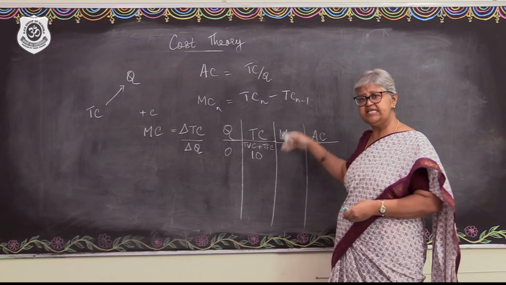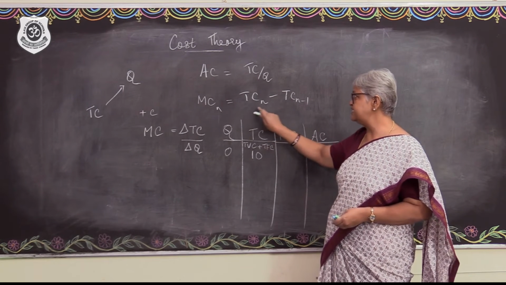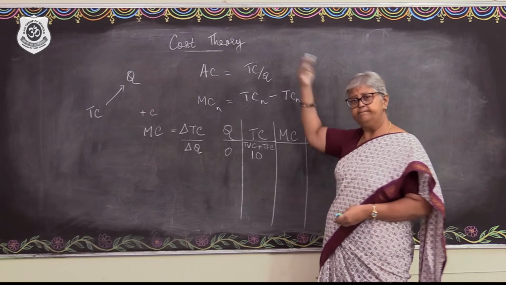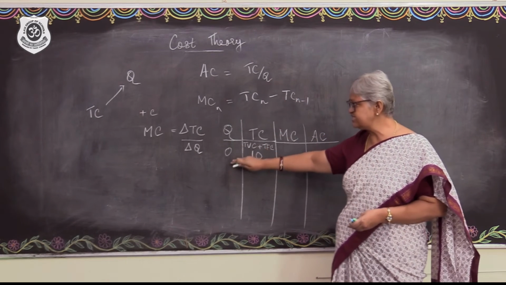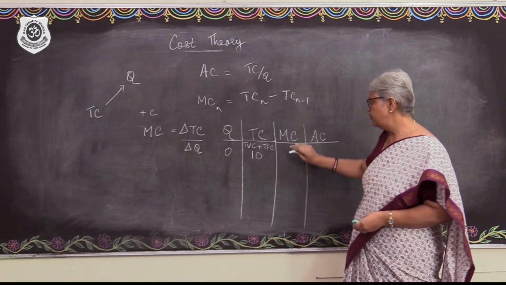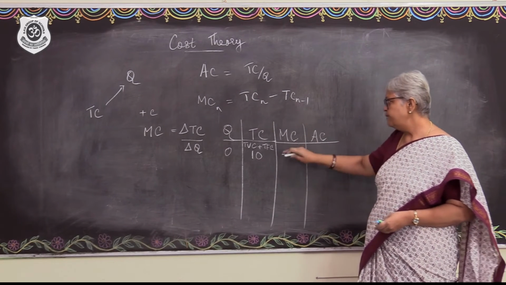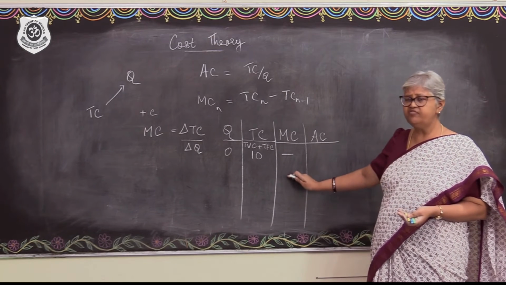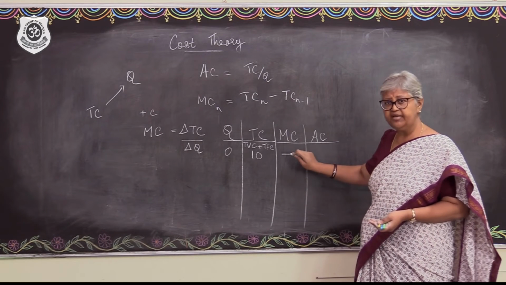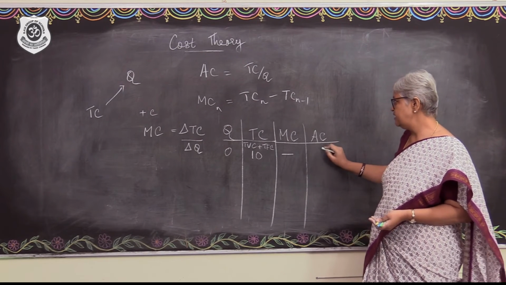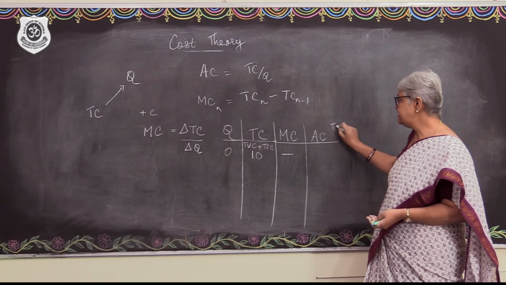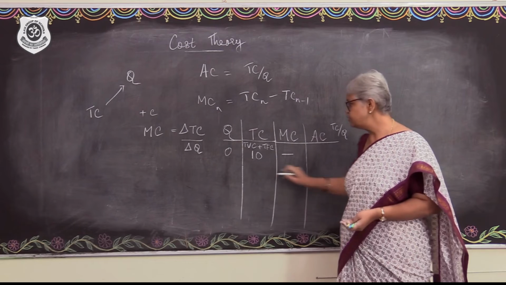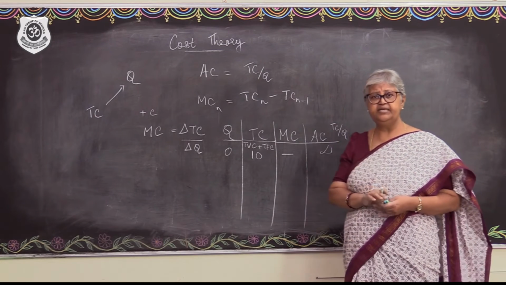Marginal cost is the change in the total cost, or it is TCn minus TCn-1. Now before this level, production was not undertaken. Even this is a zero level of production, isn't it? So we cannot calculate the marginal cost at this level. So just put a dash out there. The AC is understood as TC divided by Q. So that is going to be 10 divided by 0. So that will be ideally infinity.